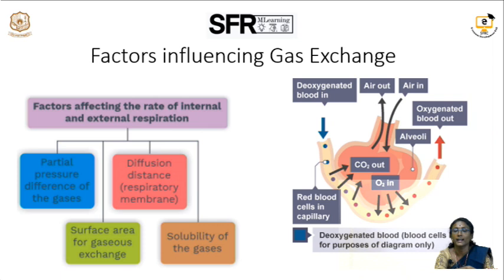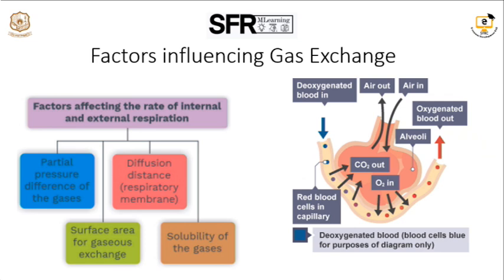There are certain factors that influence the gaseous exchange. For the gaseous exchange to run, certain things in the lungs are responsible for exchanging the gases.